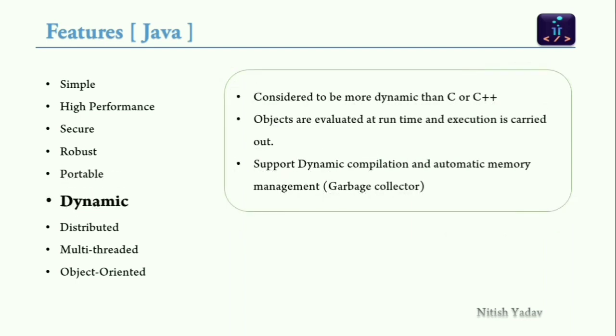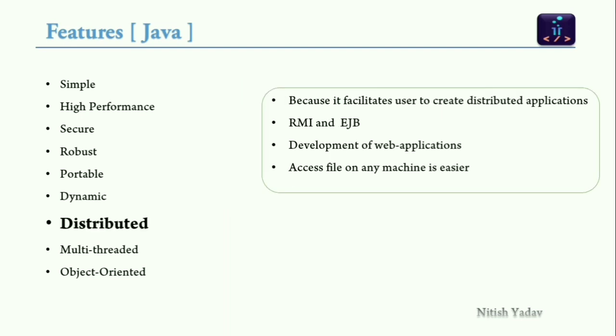Next is dynamic. Java is dynamic in nature. It is considered more dynamic than C or C++. Objects are evaluated at runtime and execution is carried out. Java supports dynamic compilation and automatic memory management with the help of the garbage collector. Java is distributed in nature because it facilitates users to create distributed applications. It uses RMI and EJB for web development of applications. Accessing a file on any machine is easier with the help of the internet, as in the example of the Google search engine we shared.